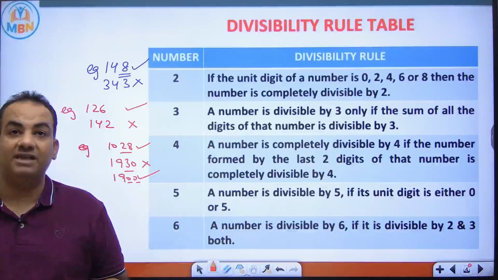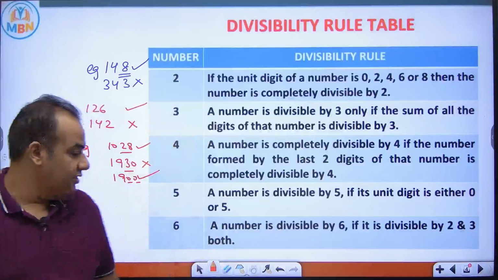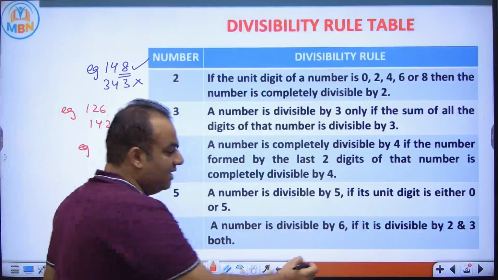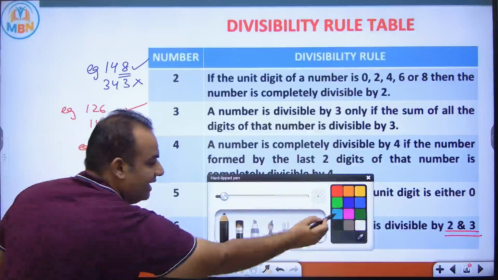Divisibility rule of 5 is if the unit digit is 0 or 5, number is divisible by 5. For 6, divisibility rule is if the number is divisible by 2 and 3 both, then it is divisible by 6.